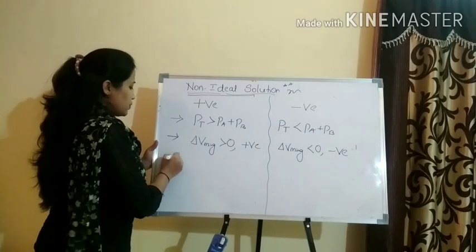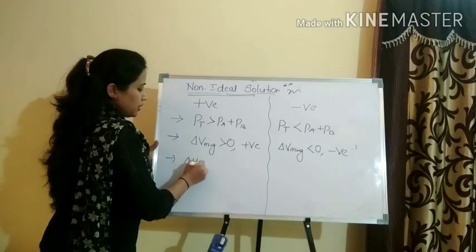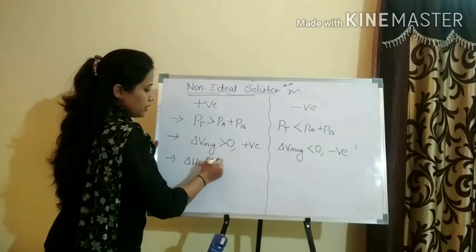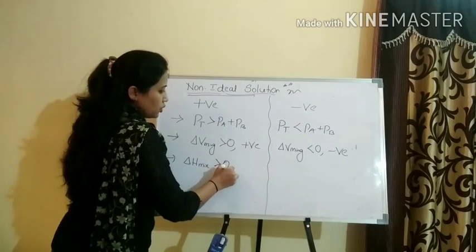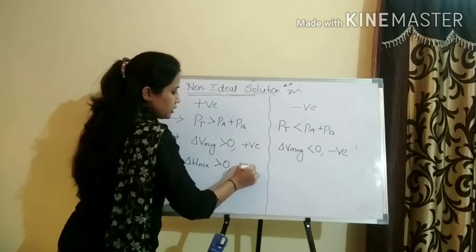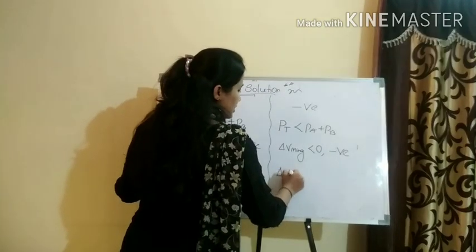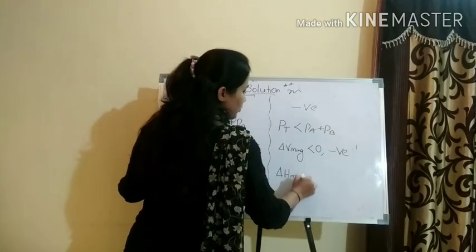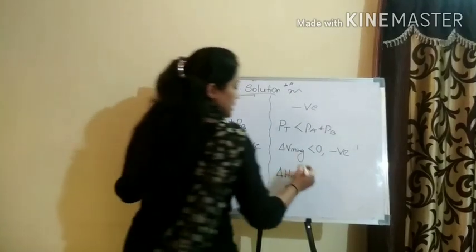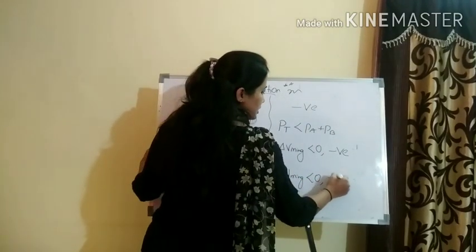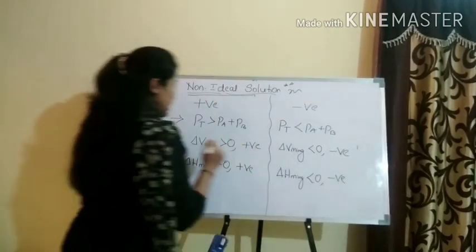The next one is delta H upon mixing. Delta H upon mixing is greater than 0, that is a positive value, that is, it's an endothermic reaction. Delta H upon mixing, the enthalpy upon mixing, is less than 0, that is negative, it's an exothermic reaction.